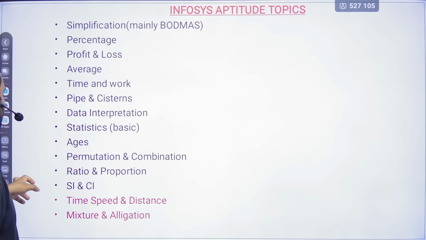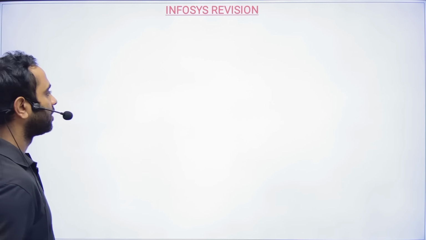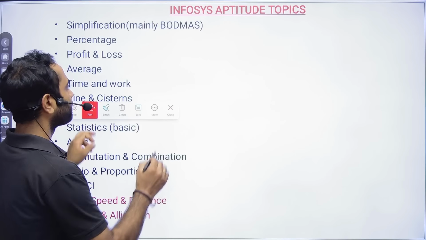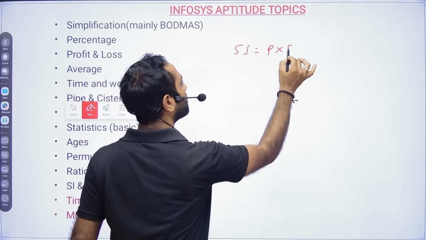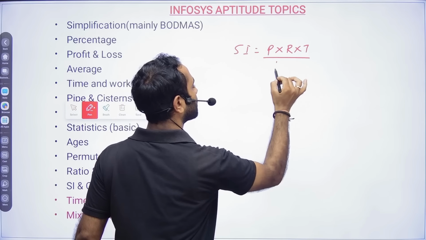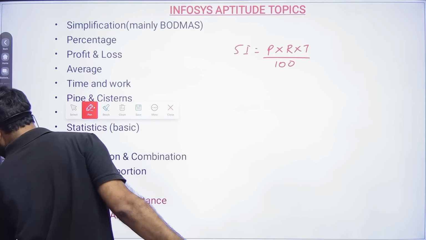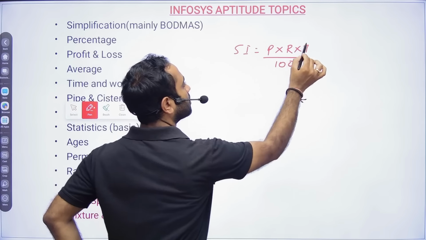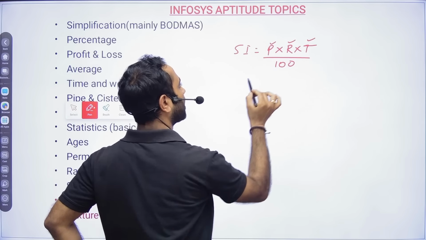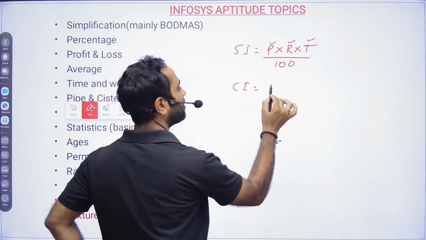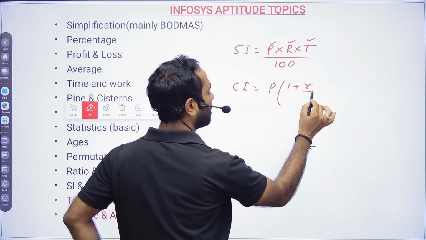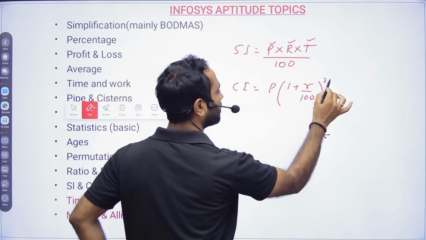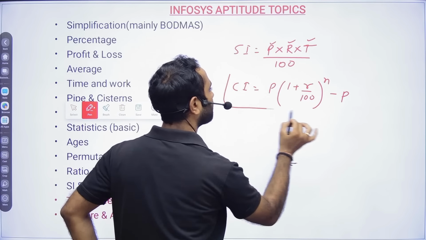So simple and compound interest, okay, use the formula. Simple interest is equal to PRT by 100. Okay, P is principal, R is rate, T is time, and compound interest will be P into (1 plus R by 100) to the power n, minus P. So this is your compound interest formula.